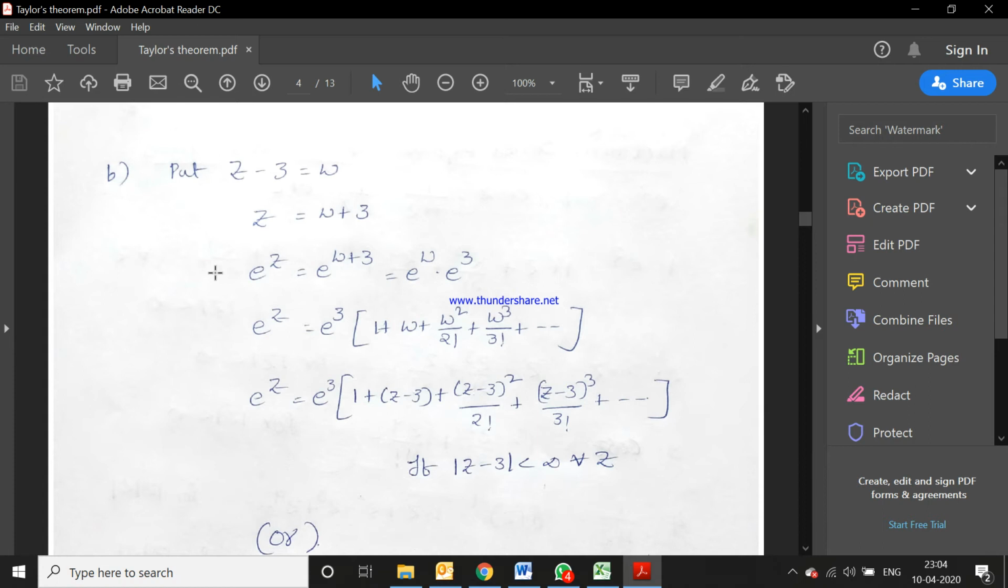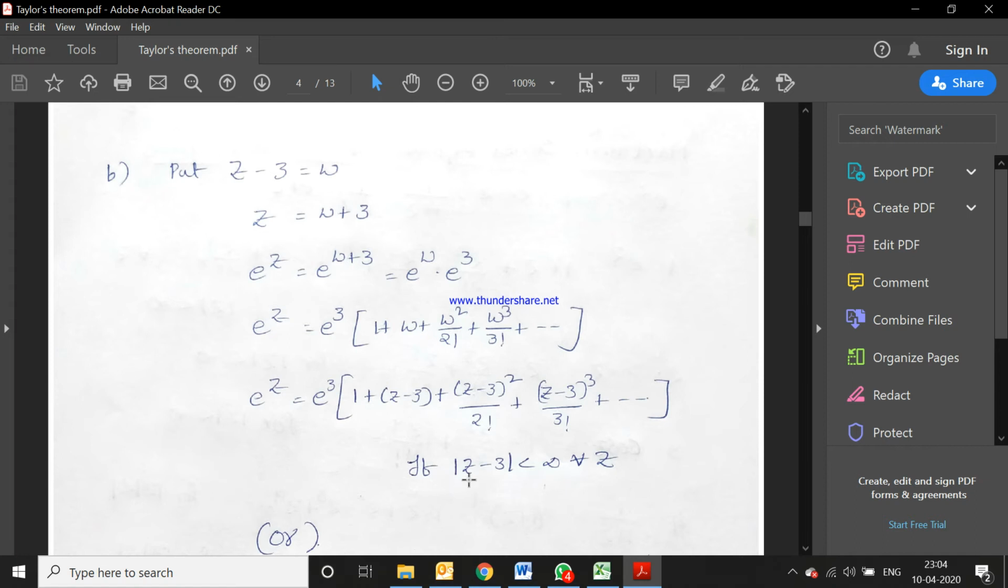Z is equal to w plus 3. E power z is equal to e power w plus 3. Then separate the values, e power w into e power 3. E power 3 is constant, right outside, and write the expansion for e power w, 1 plus w plus w square by 2 factorial plus w cube by 3 factorial plus so on. You can write w or omega, any variable you can take. And in this expansion substitute the w value, z minus 3: 1 plus z minus 3 plus z minus 3 whole square by 2 factorial plus z minus 3 whole cube by 3 factorial plus so on.